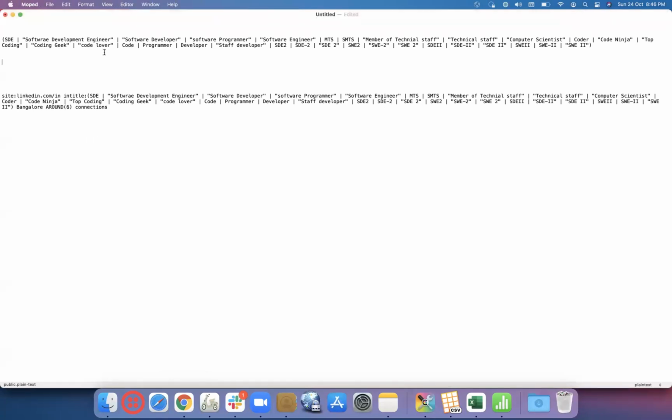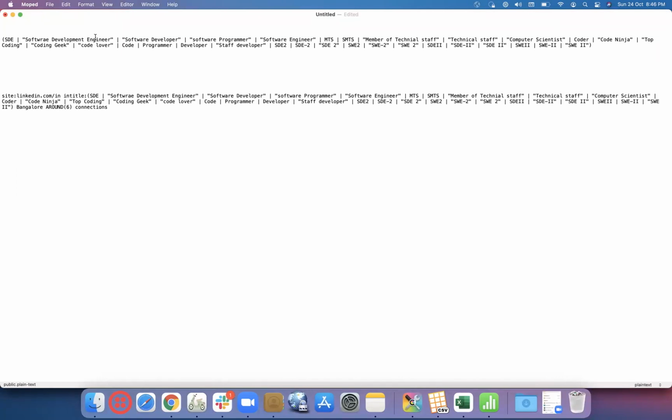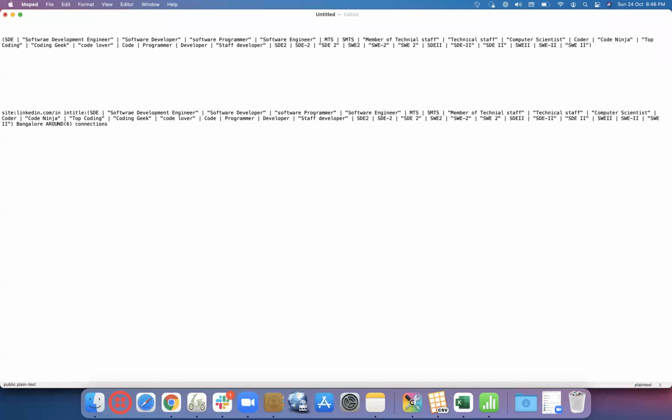Yes, sir. So as we've seen, when we go with a straightforward, simple search, we have to write such a long Boolean. But now we'll see how we can minimize it and keep within that particular 32 keywords, or write as short a Boolean as possible but still get the best results. So instead of writing software development engineer or software developer or software programmer or software engineer, member of technical staff, computer scientist and all, let's bucketize it.